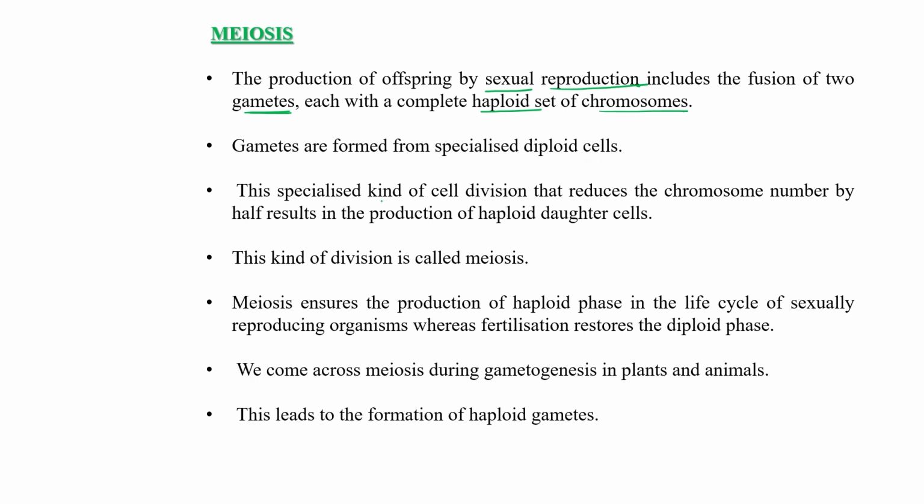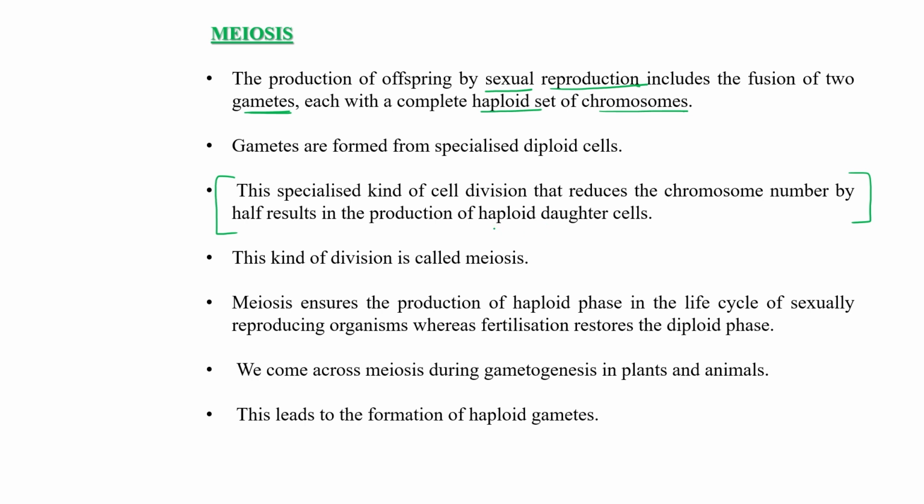And this specialized kind of cell division that reduces the chromosome number by half, resulting in the production of haploid daughter cells, is called meiosis. So this is the definition. What kind of division is this? Meiosis is a specialized type of cell division by which the chromosome number is reduced by half.